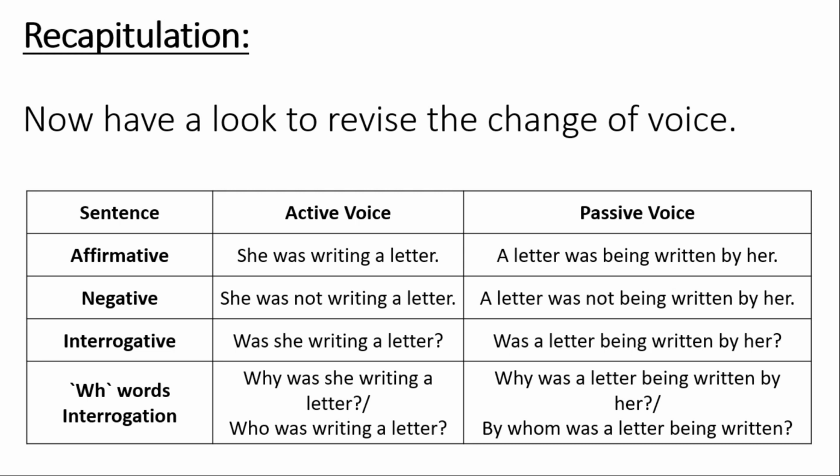Another example of WH words interrogation or the double interrogative sentences. Who was writing a letter? Here we have to convert it into passive voice. That is, by whom was a letter being written? So here is a little bit change in the WH question, because who here becomes whom.